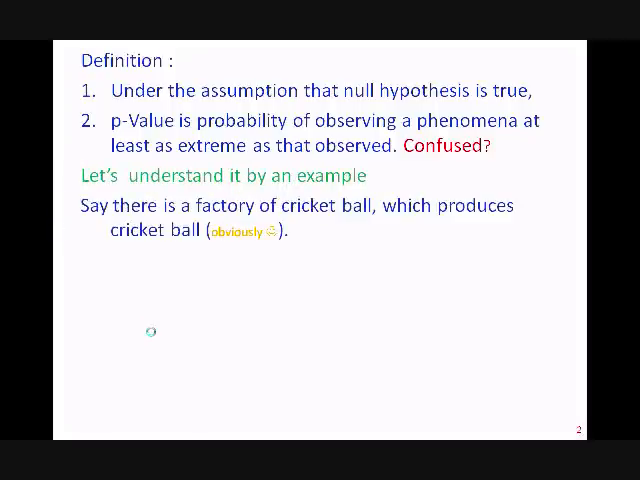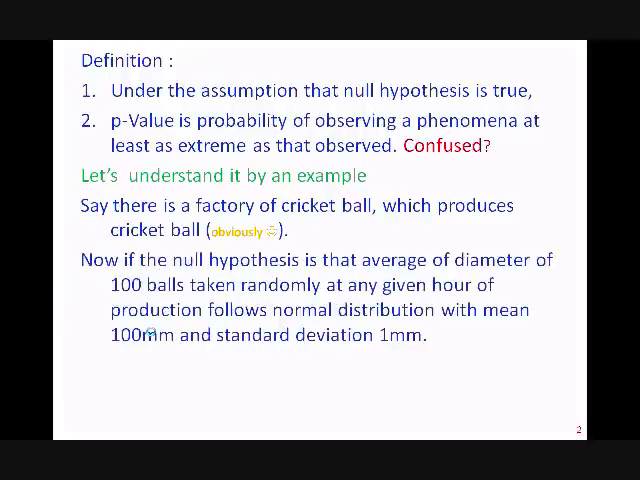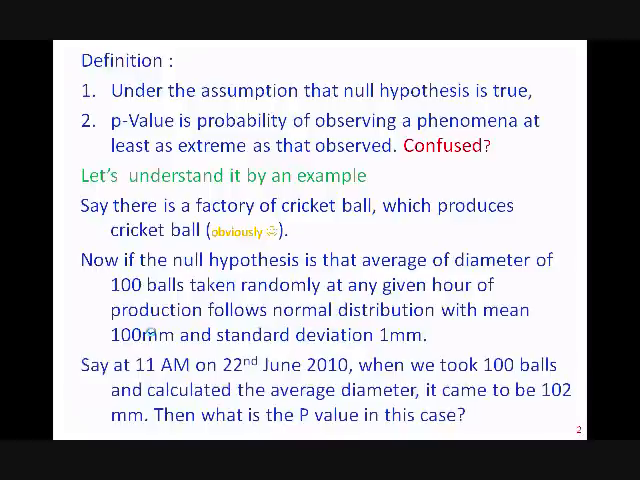Let's say there is a factory which produces cricket balls, and at any given time, if we take 100 balls and then take their average, we feel that the averages follow a normal distribution with mean 100 mm and standard deviation 1 mm. Now, suppose on a given day, at 11 am on 22nd June 2010, when we took 100 balls and calculated the average diameter, it came out to be 102 mm. Then if someone asks what is the p-value in this case,